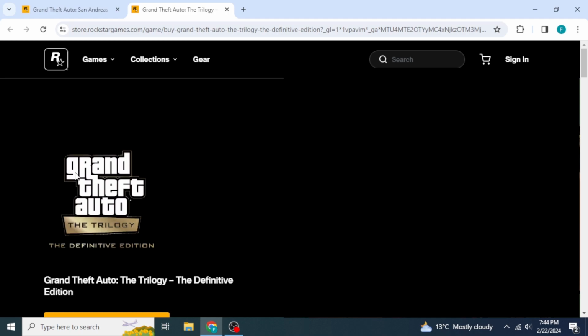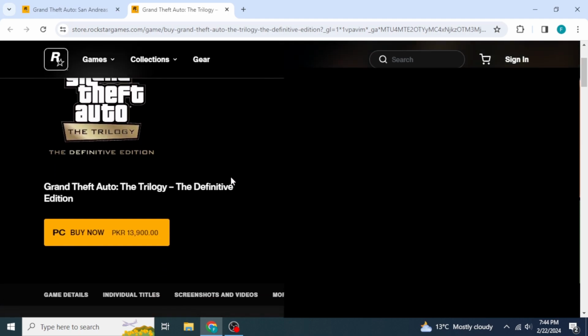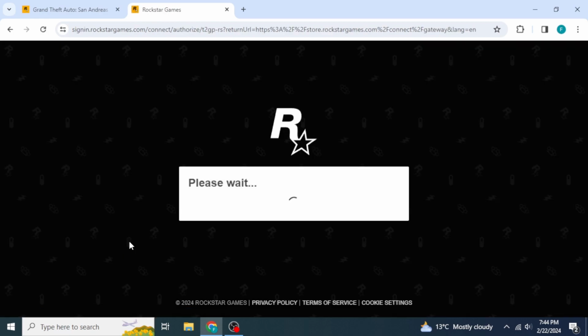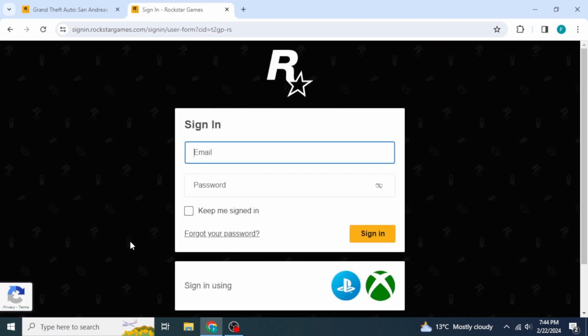Once you have done that, you are going to scroll down and then you are going to click on Buy Now. And beside Buy Now, you will also be able to see here the price of GTA San Andreas in your location. So you're just going to click on that. Then you're going to sign in to your Rockstar account.